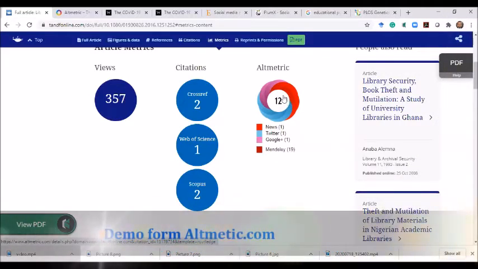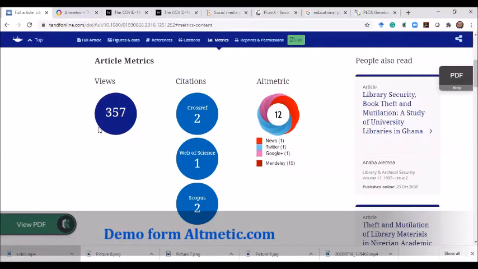Among the traditional metrics like the citation count, the article has been cited 2 times on CrossRef, 1 time on the Web of Science and 2 times on Scopus, and viewed 357 times by different readers across the world. We will check another article in Wiley.